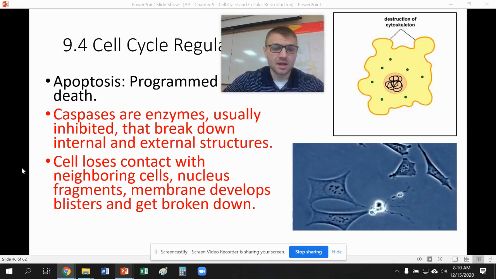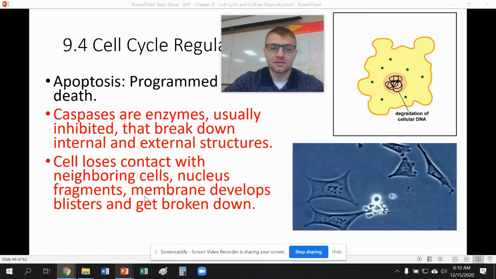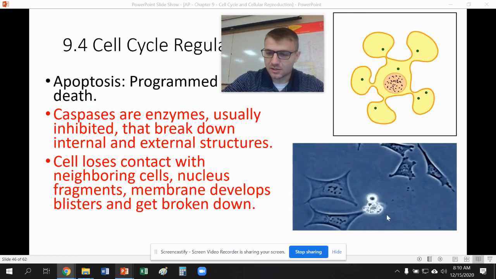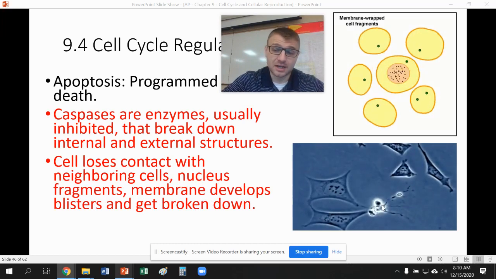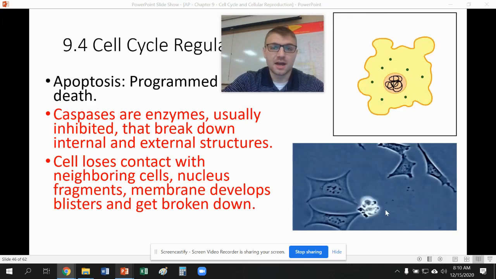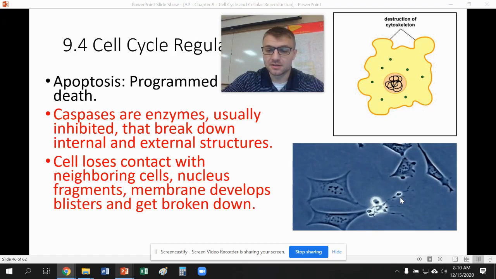You can see here the cell loses contact with neighboring cells, the nucleus fragments, and the membrane develops blisters and gets broken. This is what it actually looks like under a microscope. So this is actually cell death. This is apoptosis occurring in this cell. This is programmed cell death, and this avoids the organism from getting cancer. Very interesting.